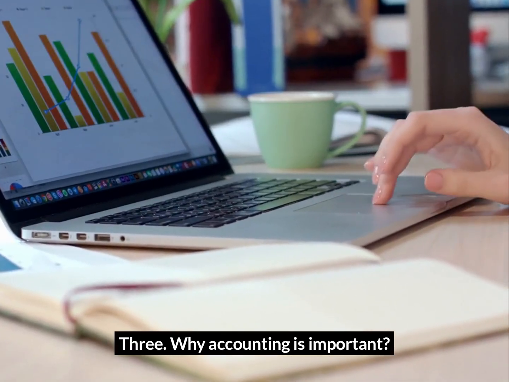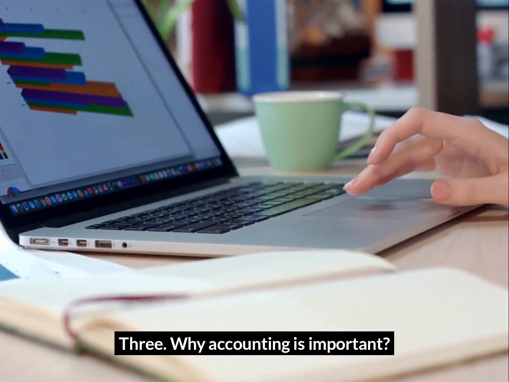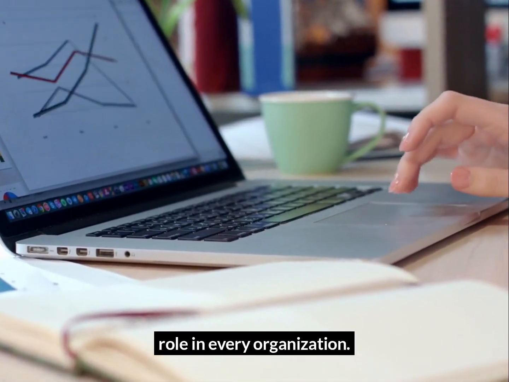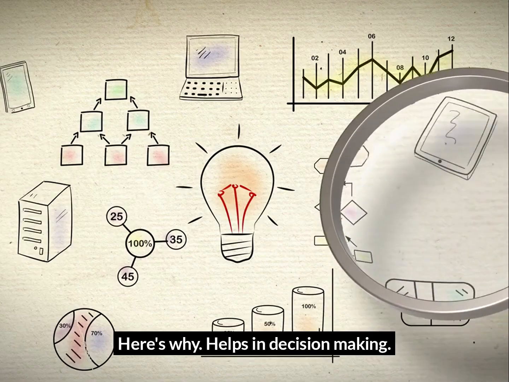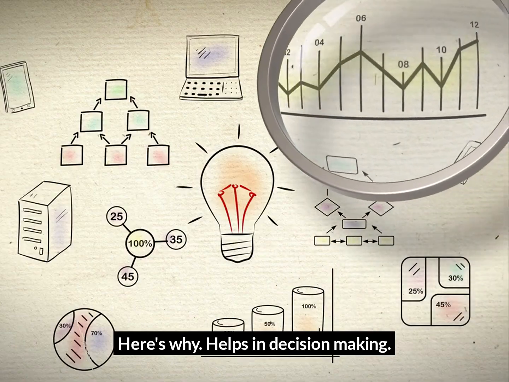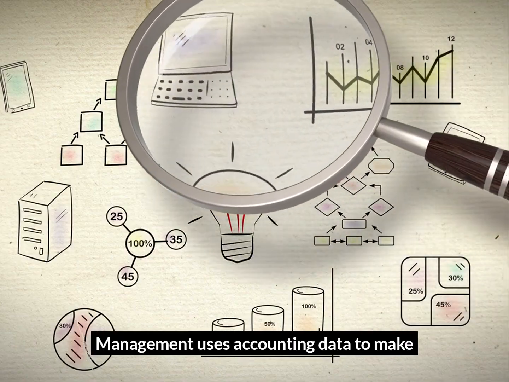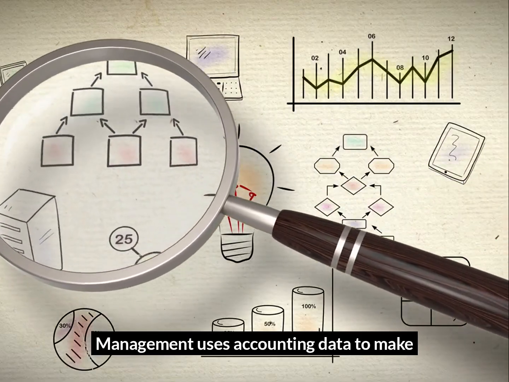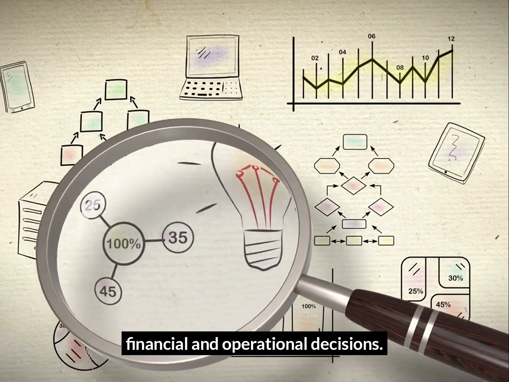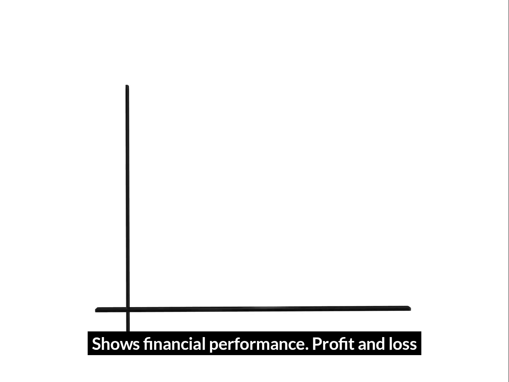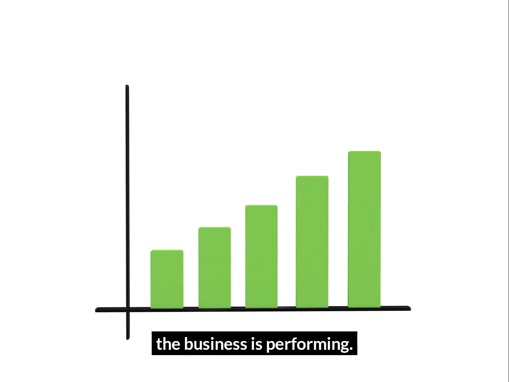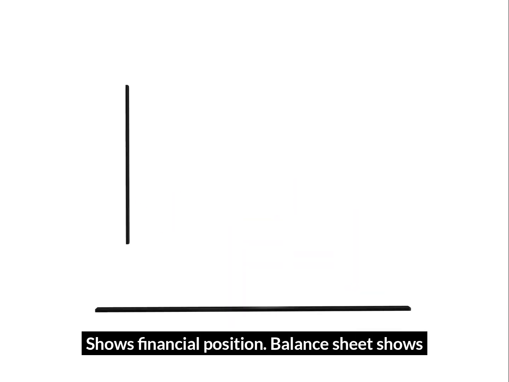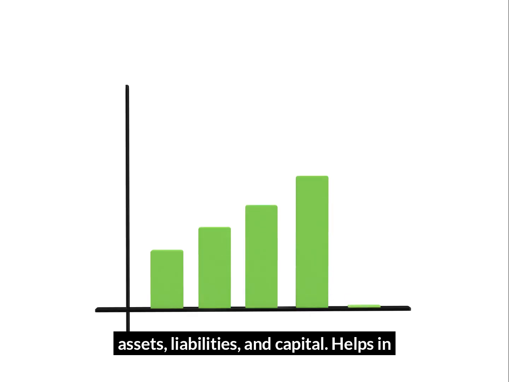3. Why accounting is important. Accounting plays a crucial role in every organization. Here's why. Helps in decision-making. Management uses accounting data to make financial and operational decisions. Shows financial performance. Profit and loss statement shows how the business is performing. Shows financial position. Balance sheet shows assets, liabilities, and capital.